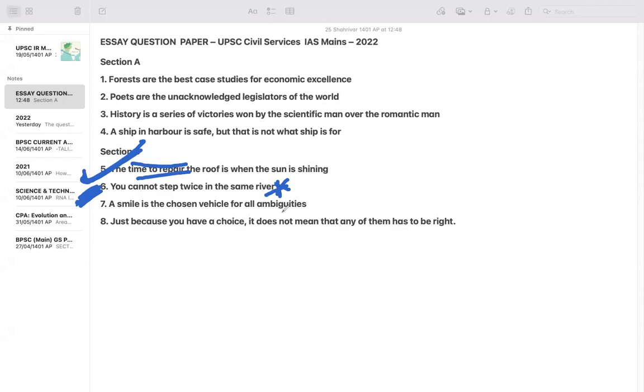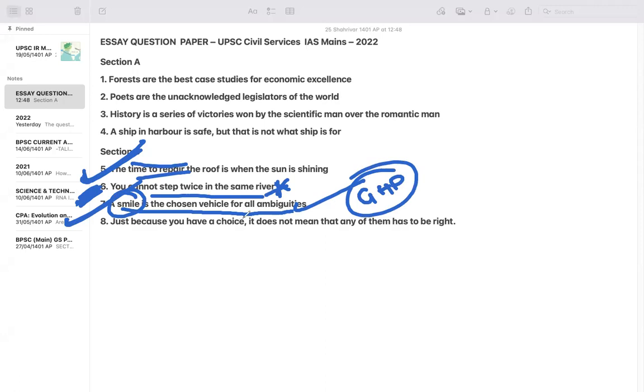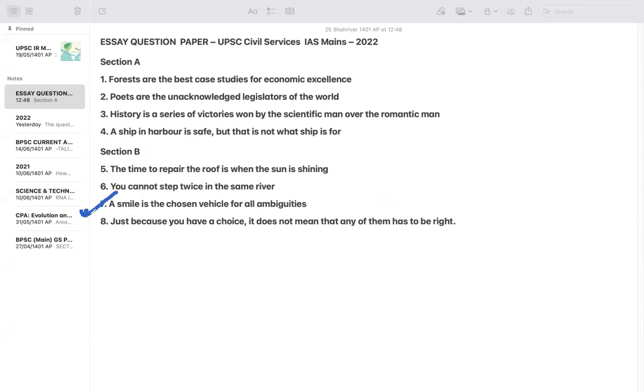"A smile is the chosen vehicle for all ambiguities." This is a repeated theme only. They always talk about happiness, they always talk about anger control, they talk about GHP, gross happiness product, and all those things. They have asked in previous years. Even in ethics they have asked several questions, and in the essay also they have asked questions like this. So this is a repetitive theme, and this also you can write.